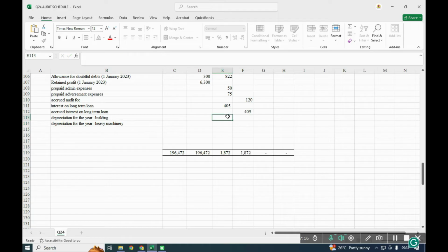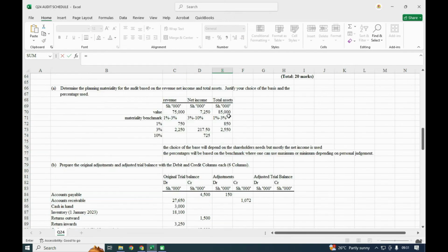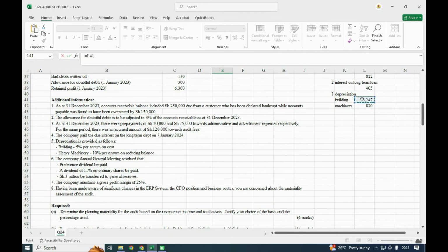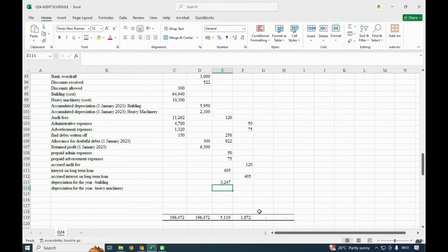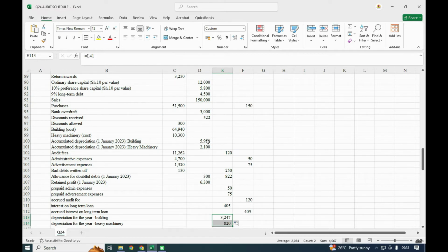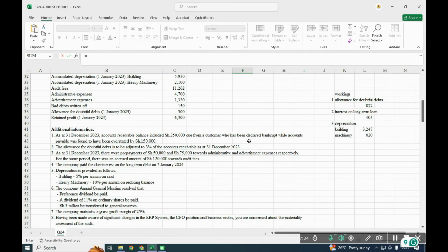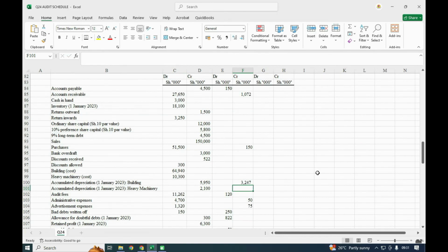So for the year, we shall debit depreciation for the year, this one for building, and I will add that. Then we have the accumulated depreciation for building. We shall credit this value, and I will drag because they are together that way.